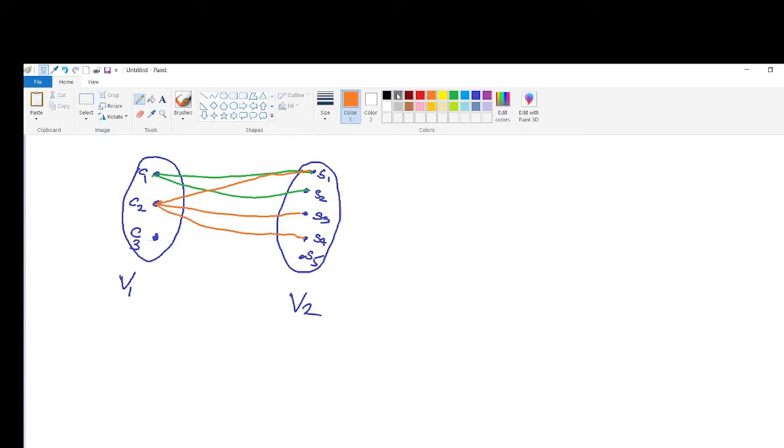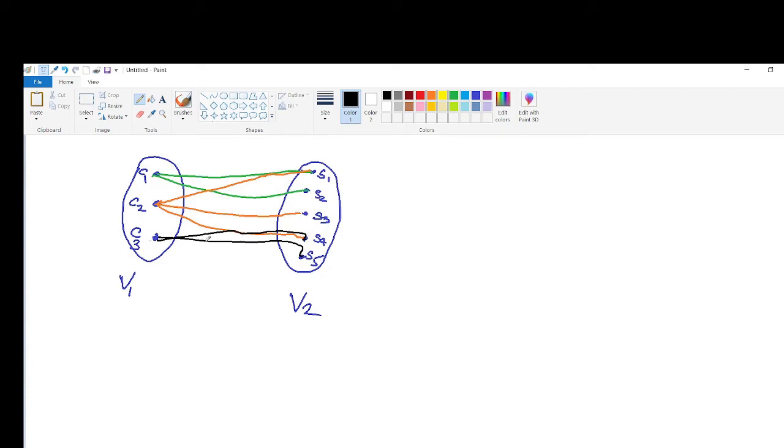Now from C3, you have C3 to S5, C3 to S3 and C3 to S4.